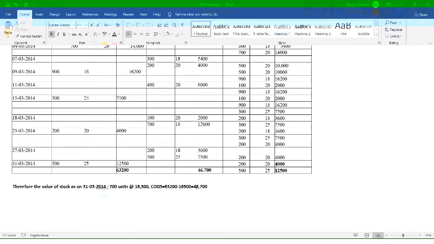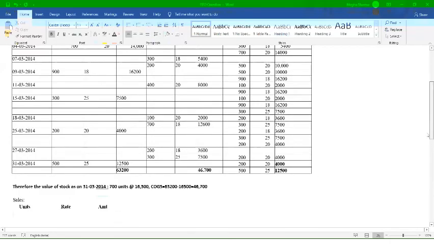If from sales we reduce our cost of goods sold, then definitely we will get our what? Profit. अगर sales में से हम cost of goods sold को reduce कर देंगे तो हमें क्या मिलेगा? Profit. So for that, first we need to calculate the value of sales, right? Now, in order to calculate the value of sales, as per your question, the sales is given to you in the question. So we can mention over here the sales.